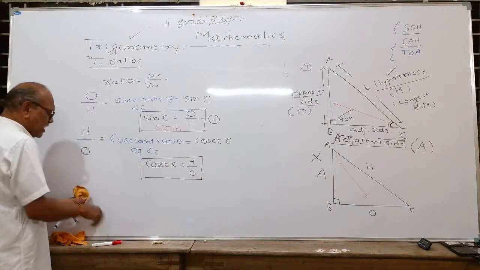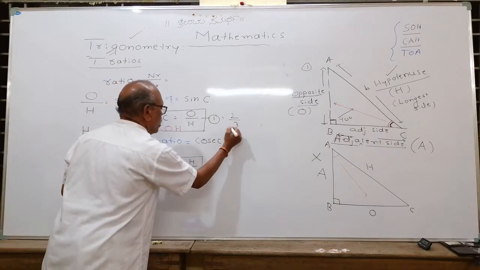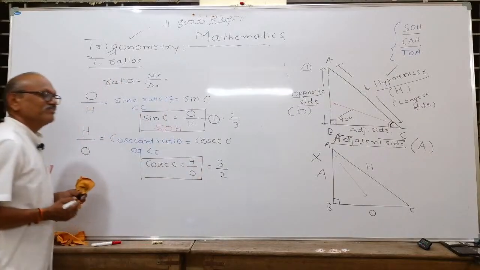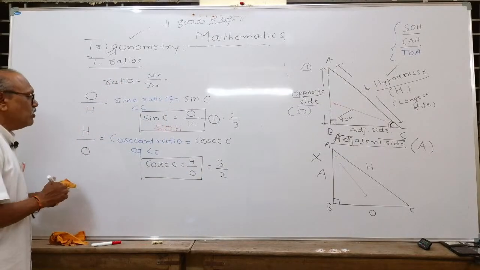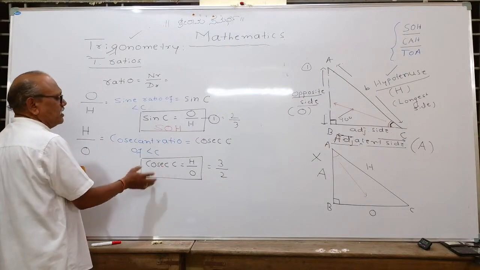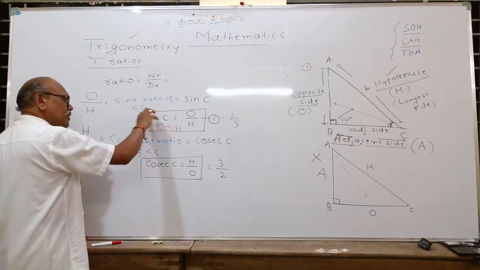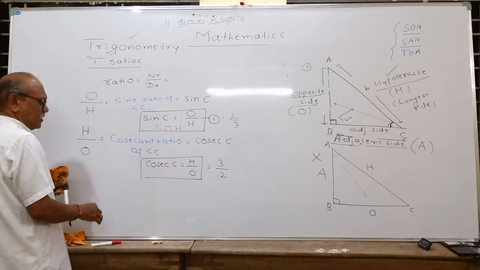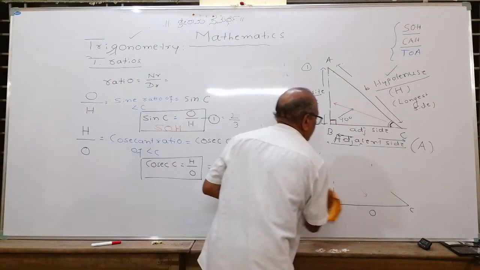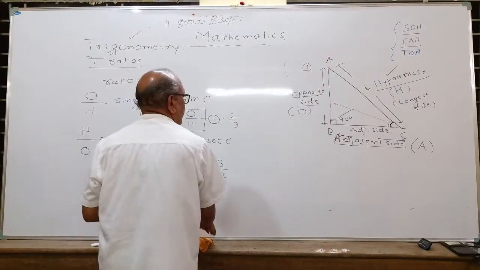If sine C comes out to be 2 by 3, automatically cosec C will be 3 by 2. Only remember the sine ratio. You can easily reproduce cosec by taking the reciprocal of it. There are 3 ratios and 3 reciprocal ratios, totally 6. Very, very easy to remember. Let us move on to the next ratios.